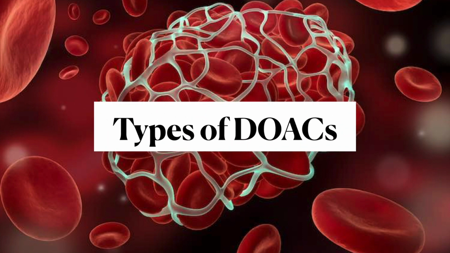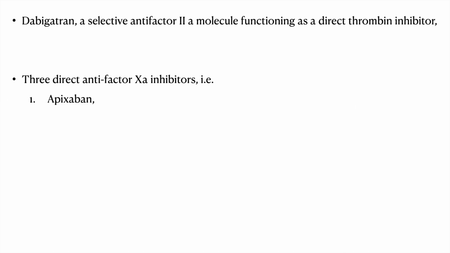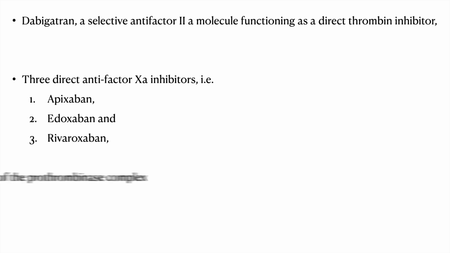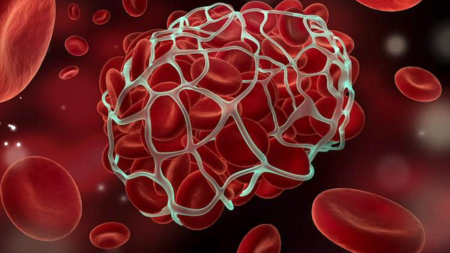Let's see what are the types of DOACs available. Dabigatran is the selective anti-factor 2A molecule functioning as a direct thrombin inhibitor. Apart from these, the direct anti-factor 10A inhibitors are apixaban, edoxaban, and rivaroxaban. These act mainly by inhibiting the factor 10A activity of the prothrombinase complex.